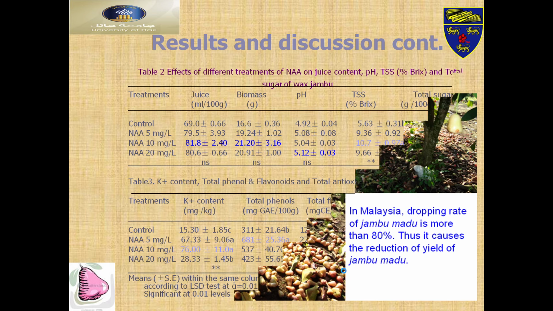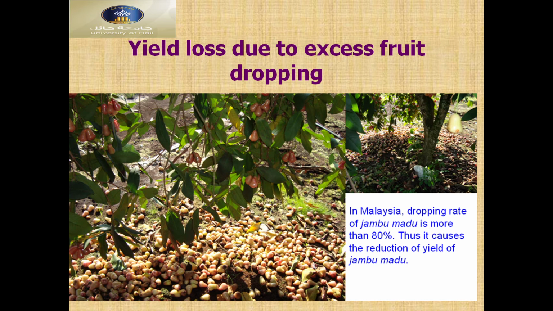There we can see different types of yield loss due to excess fruit dropping. Excess fruit drop during the experiment. Then in Malaysia, dropping rates of, for example, wax apple or water apple is more than 80%. So it causes the reduction of yield of jambu madu. Jambu madu, it is Malay language, means the water apple. So yield losses every year.